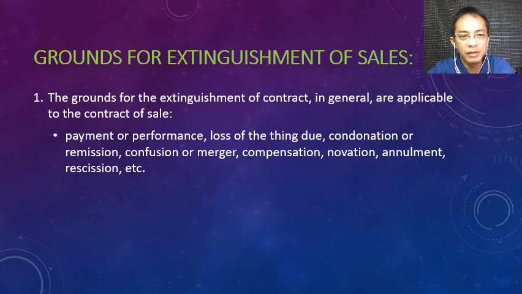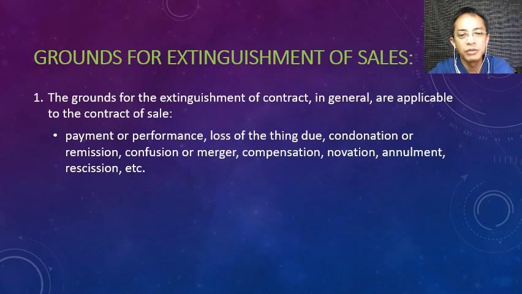Okay, for example, the seller has the obligation to deliver the determinate thing. So when he delivers, his obligation has been extinguished by payment or performance. Another example is, for example, the determinate thing was lost due to fortuitous event without mora, culpa or dolo on the part of the seller.